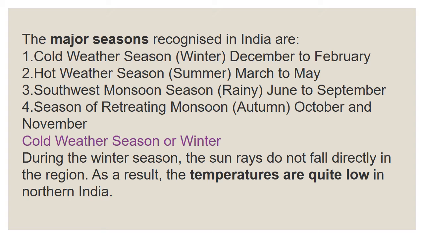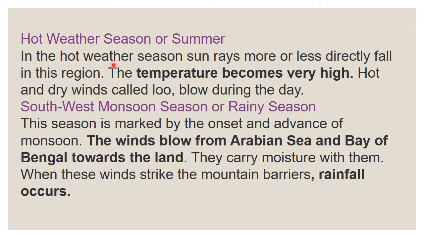First, the cold weather season or winter. During the winter season, the sun rays do not fall directly on the region, so we feel low temperature. We feel cool. Then the hot weather season or summer. During this season the sun rays fall more directly on the region, so the temperature becomes high and we feel hot. Then the southwest monsoon season or rainy season.